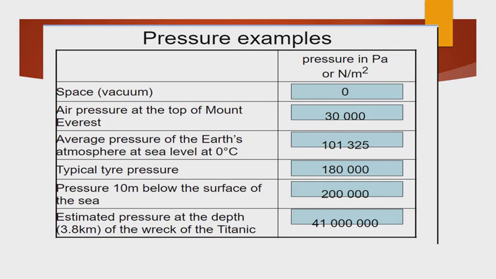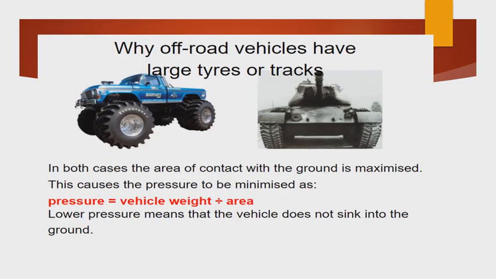Pressure and examples. Why do off-road vehicles have large tires or tracks? In both cases, the area in contact with the ground is maximized. This causes pressure to be minimized. Pressure equals vehicle weight by area. So low pressure means the vehicle does not sink into the ground.